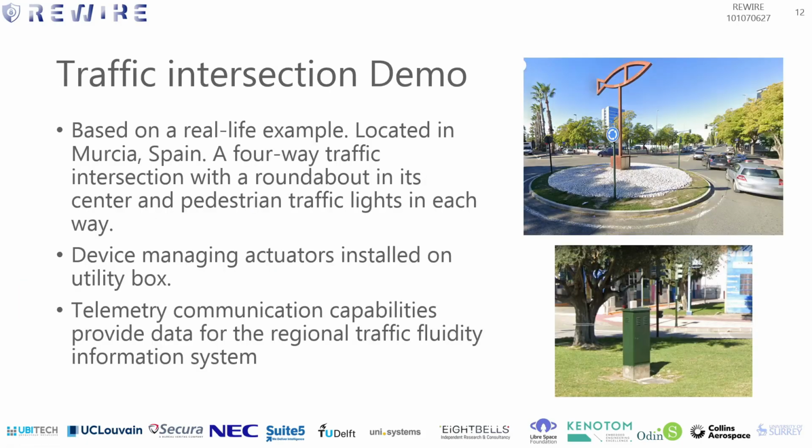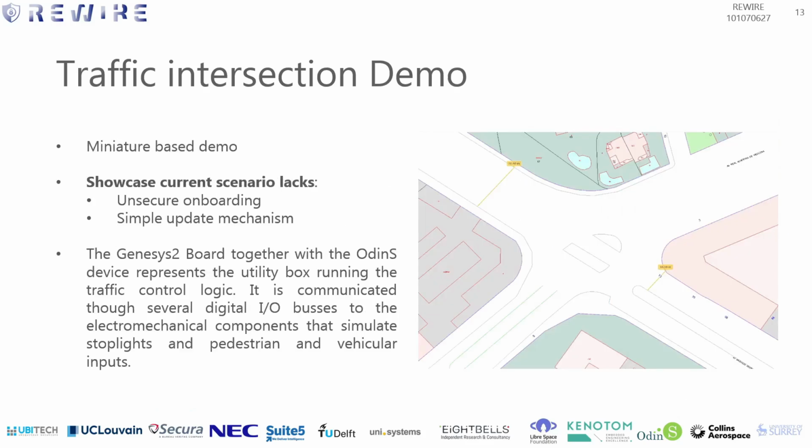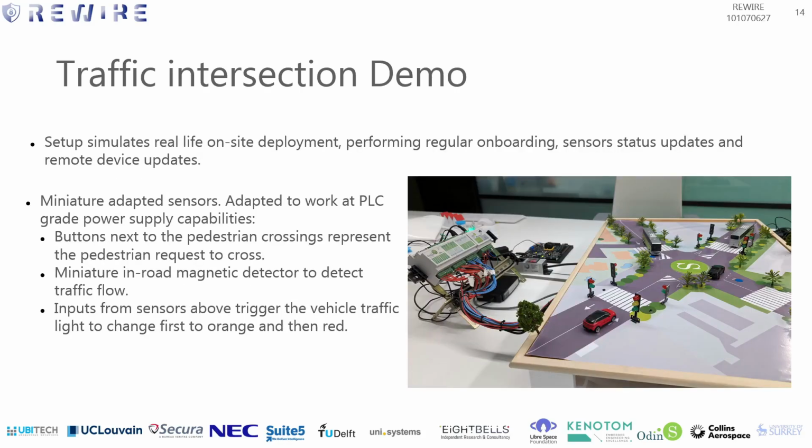For the demo, our environment is based on a real-life example, a four-way traffic roundabout as we previously mentioned. The device managing the actuator is installed on an easily accessible utility box. The Genesis 2 board, together with the Odin's device, represents the utility box running the traffic control light. We will showcase typical onboarding and update operations on these remote devices. This way, we can evaluate the different operations on the device and how they affect the real-life testbed.